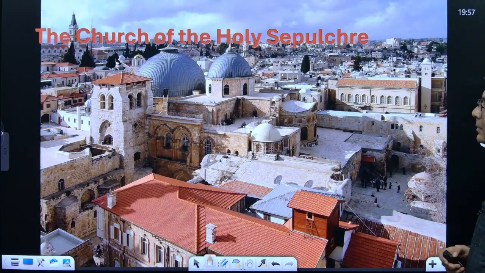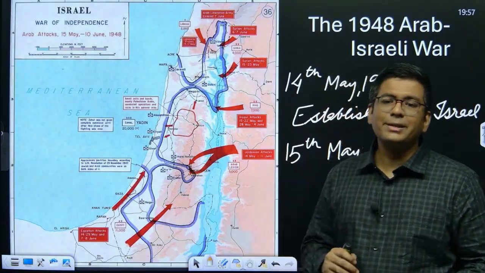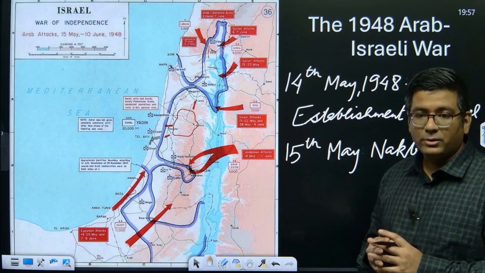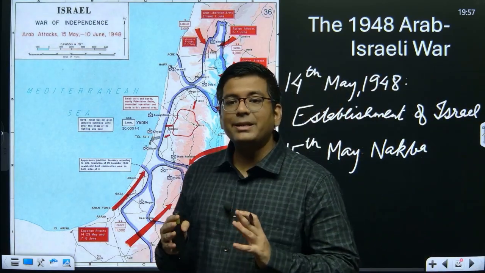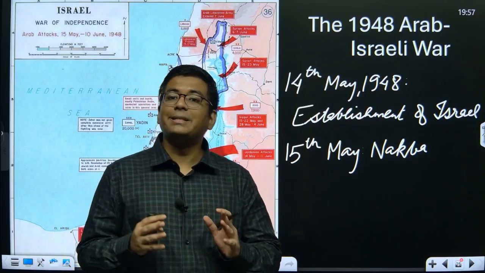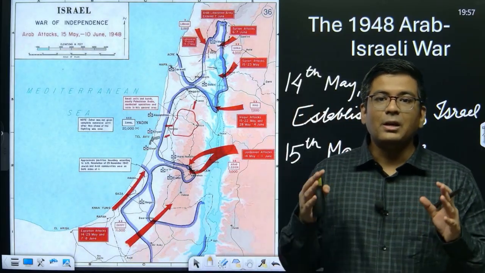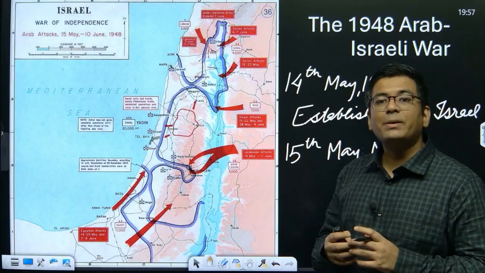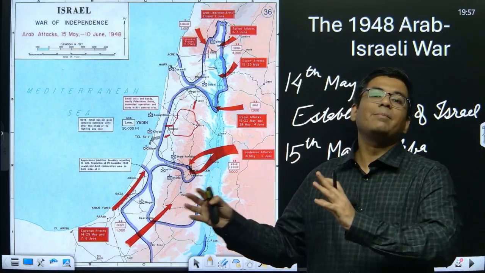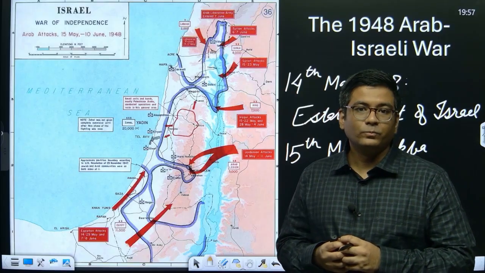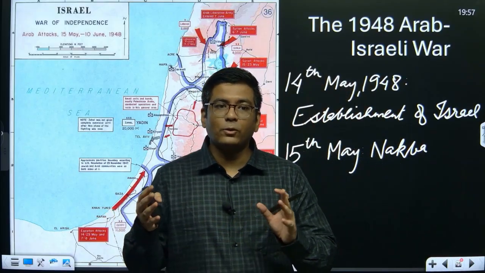Okay, so this is basically the concept of Jerusalem and its importance. In 1948, the Palestinians were faced with a massive crisis of displacement due to the Nakba, the violent displacement carried out by the Jewish paramilitary forces, which eventually became the Israeli Defense Forces. And subsequently a reactionary response was also made by the Arabs.